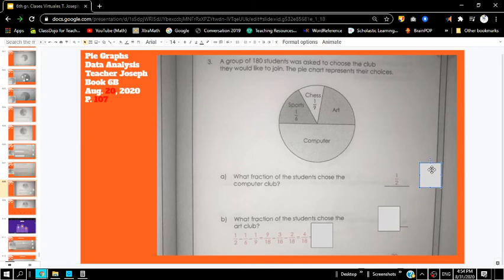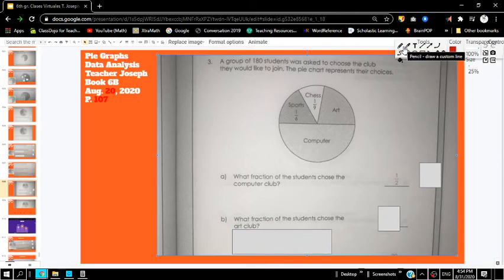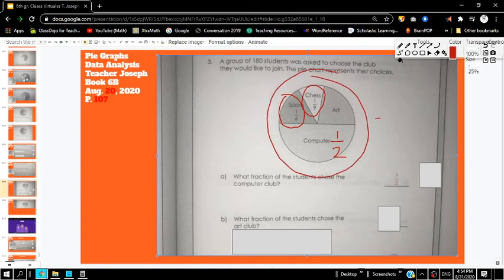Now, how do we figure out the next question? What fraction of the students chose art club? I'm actually going to cover this up so you guys can't see how I'm doing this. Let's try to figure this out. Art. If I know that 1/6 of the students like sports, 1/2 of the students like computer, and 1/9 of the students like chess, this whole thing is going to equal 1. That's a given. That's obvious, right?